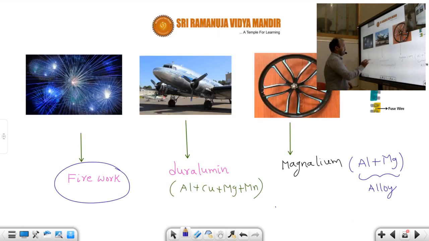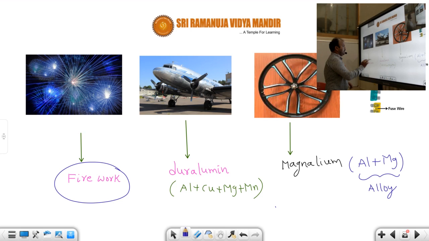Take a look here. Magnesium is used in fireworks. And duralumin: duralumin is the combination of aluminium, copper, magnesium and manganese. That is the alloy duralumin. It is used for parts of aircraft.